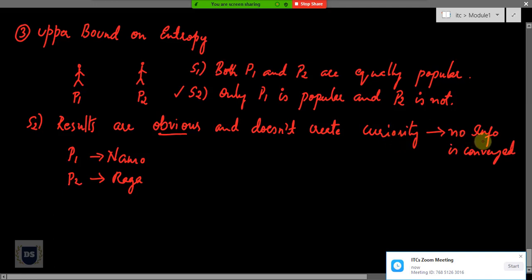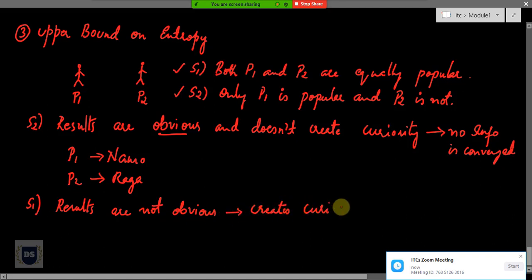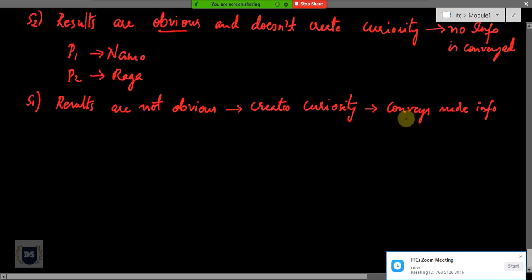it carries no information. Whereas if I think of scenario number 1, where both P1 and P2 are equally competent and popular, then it creates a lot of curiosity among the audience. So here results are not obvious. As results are not obvious, it creates curiosity among people, and thereby it conveys more information.